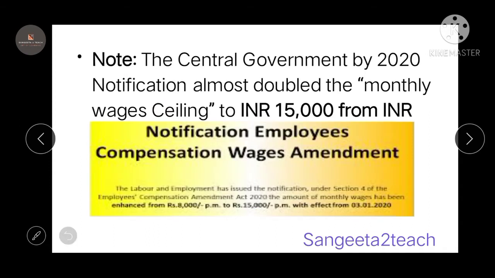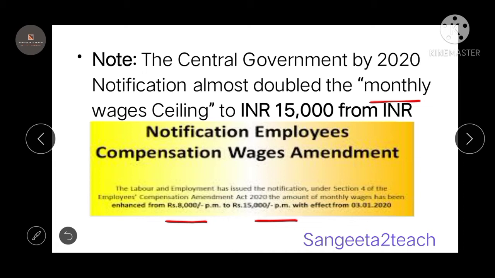Coming to the very latest amendment that took place in 2020, the monthly salary wage ceiling has been increased to 15,000. Before it was 8,000 per month, and now it is 15,000 per month. What is this wage ceiling? We'll talk in detail, and you will have clarity when you are doing your sums.